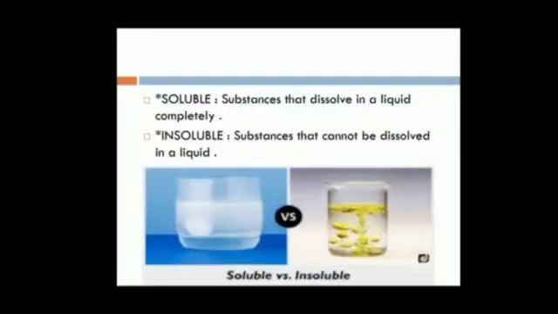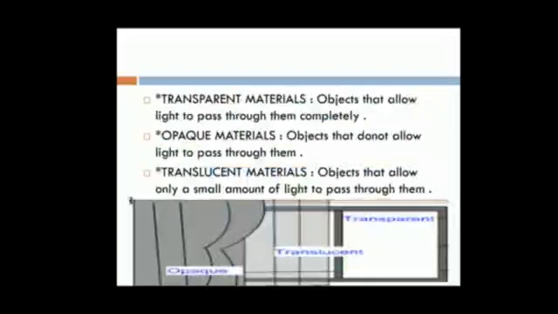Soluble: substances that dissolve in a liquid completely. Insoluble: substances that cannot be dissolved in a liquid. Transparent materials: objects that allow light to pass through them completely. Opaque materials: objects that do not allow light to pass through them. Translucent materials: objects that allow only a small amount of light to pass through them.